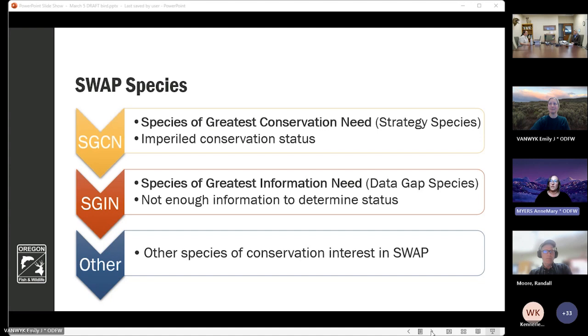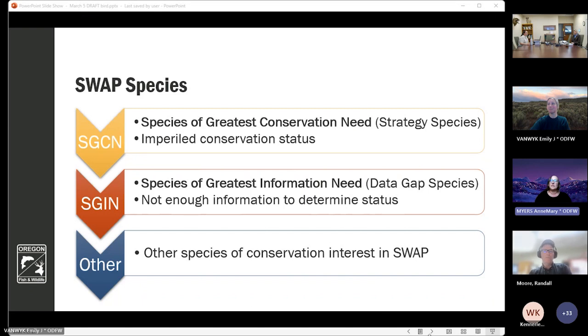Our third group is other. There are a number of ways that we're including species that aren't species of greatest information need or species of greatest conservation need in the revised SWAP. As we all know, there are species that are key to informing conservation actions in the state that may not fall neatly within either of the two previous categories.